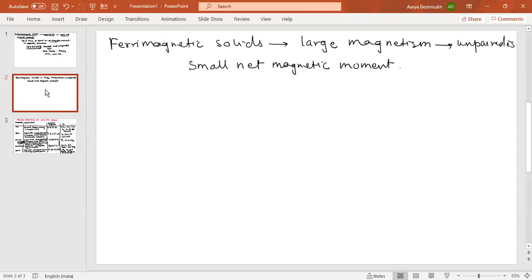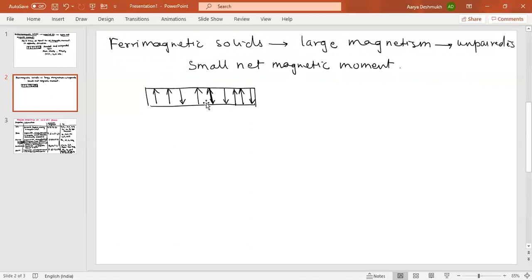Now how is this magnetic moment arranged? The electrons are arranged in this way, with this pattern. This should be an upward arrow, then again downward. There is a fixed pattern: two are parallel, one is anti-parallel.